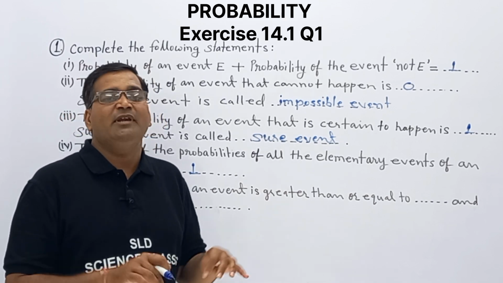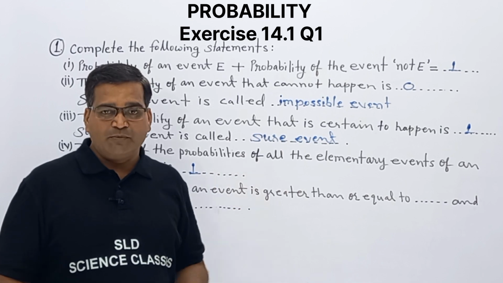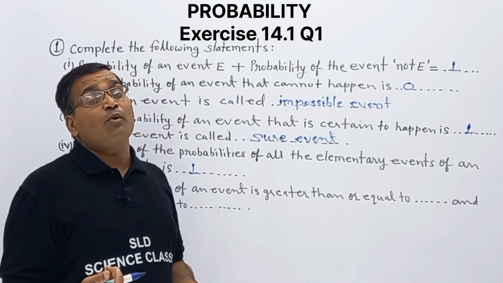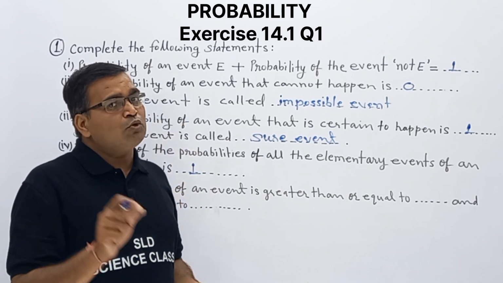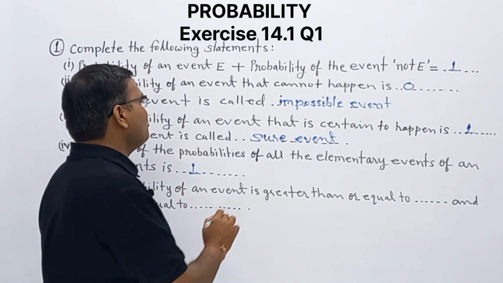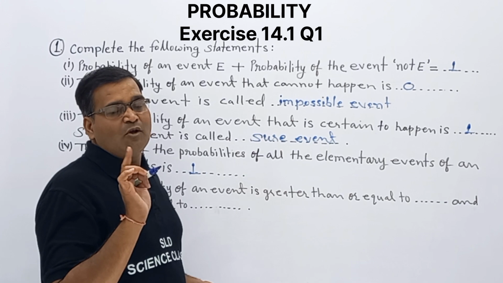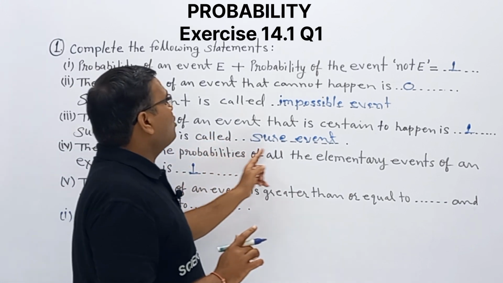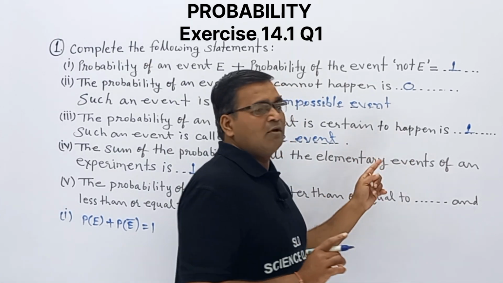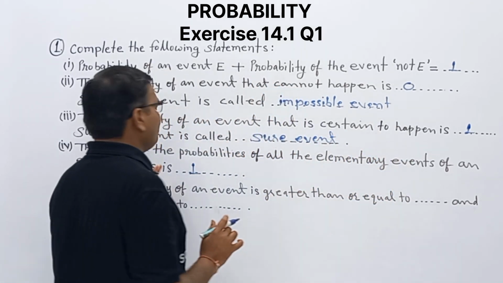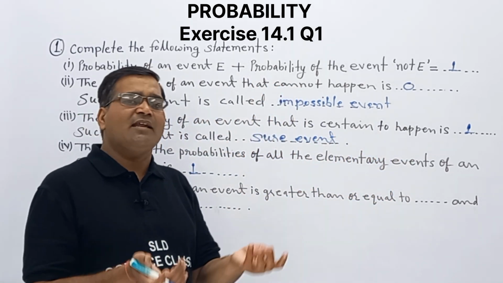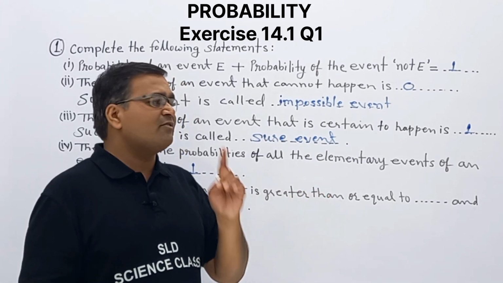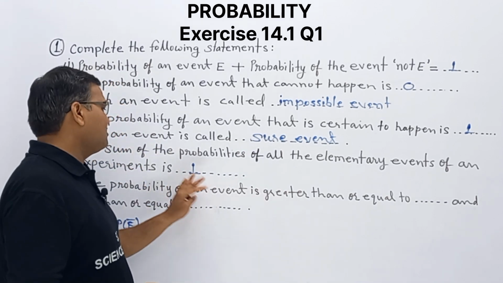Probability of getting 1, probability of getting 2, probability of getting 3, probability of getting 4, probability of getting 5, and last one, probability of getting 6. Sum of all these events is 1. This is the answer.